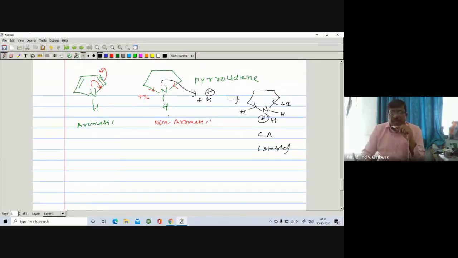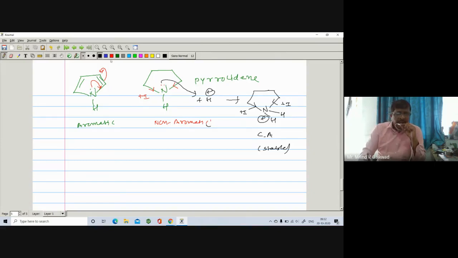So if you compare the basicity of pyrrole and the corresponding analog pyrrolidine, pyrrolidine is found to be more basic as compared to your pyrrole.